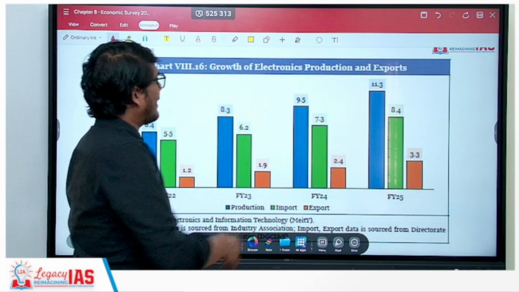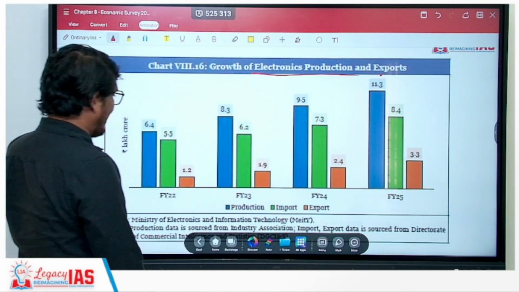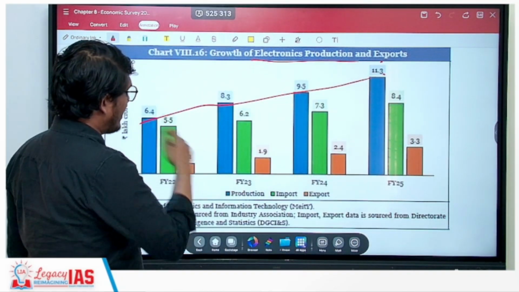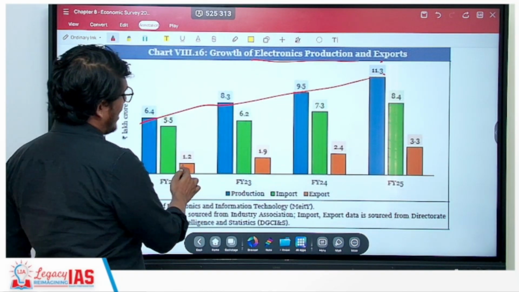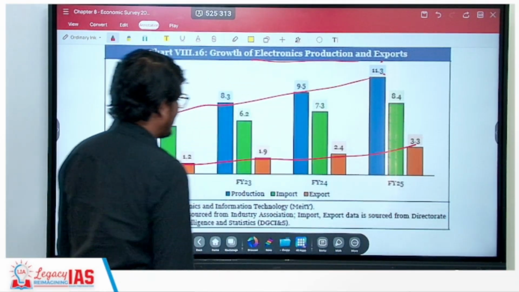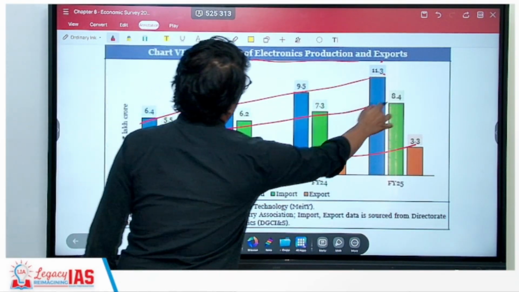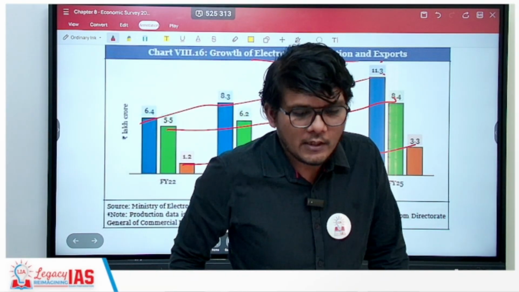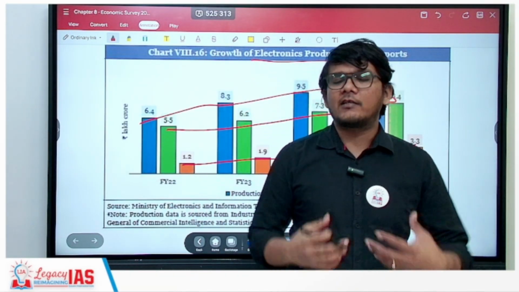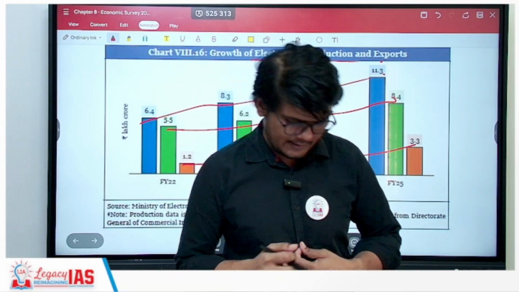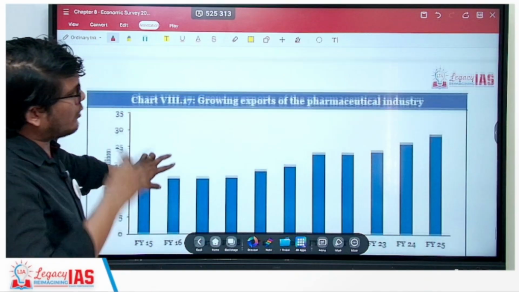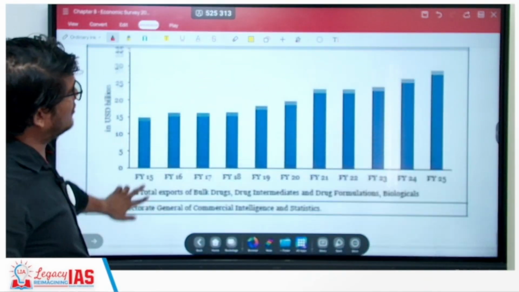Next is the growth of electronic production and exports. Electronic production has increased consistently. If you look at their imports, imports have also increased and their exports have also increased. Imports will also increase because people's per capita income keeps increasing, as a result of which people would also want to buy more and more imported electronic materials as well.